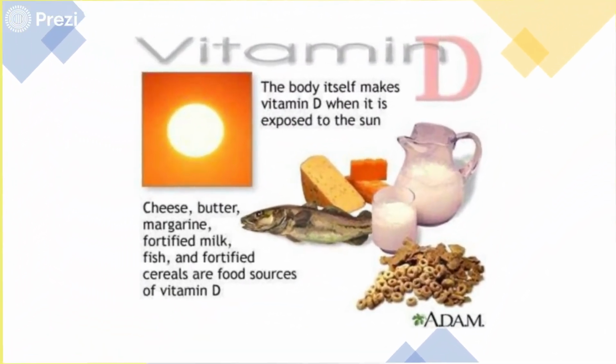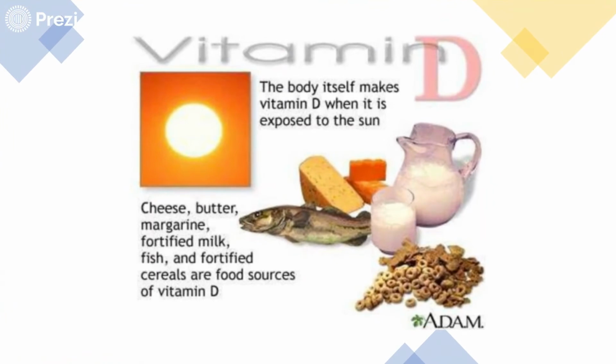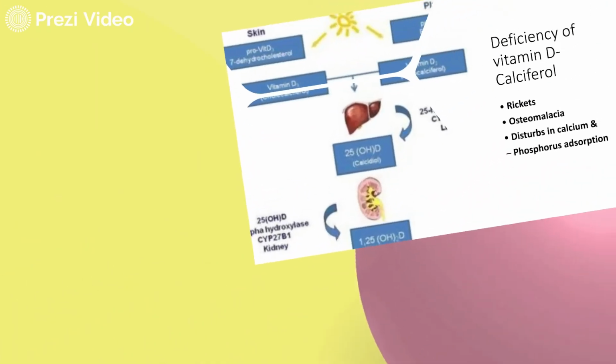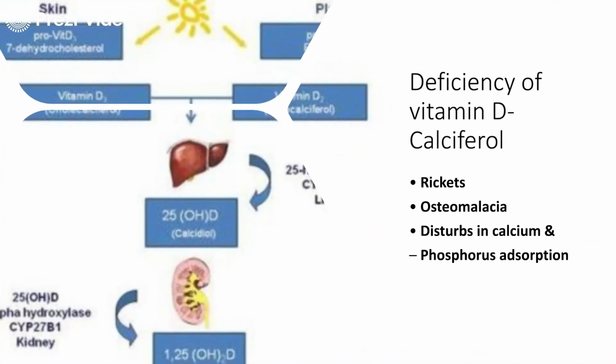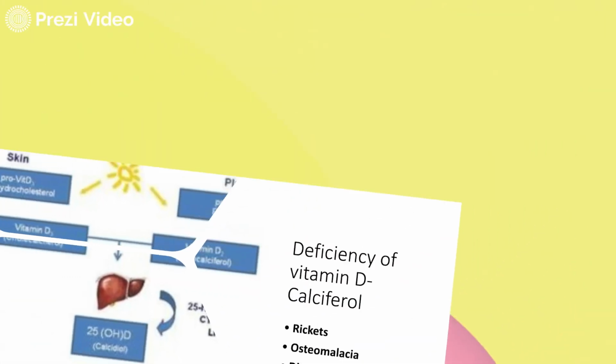Moving to another vitamin, vitamin D. This can be easily obtained from sunlight. The body itself makes vitamin D when it is exposed to the sun. Cheese, butter, margarine, fortified milk, fish, and fortified cereals are rich sources of vitamin D. Deficiency of vitamin D causes rickets, osteomalacia, and it disturbs calcium and phosphorus absorption.